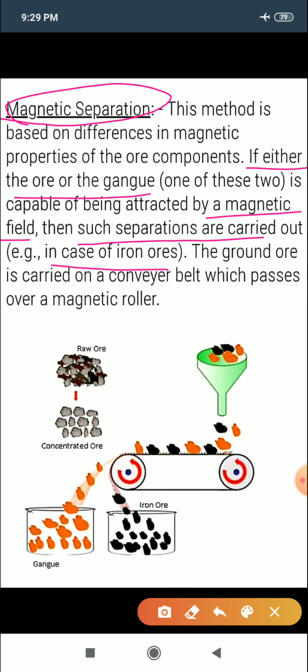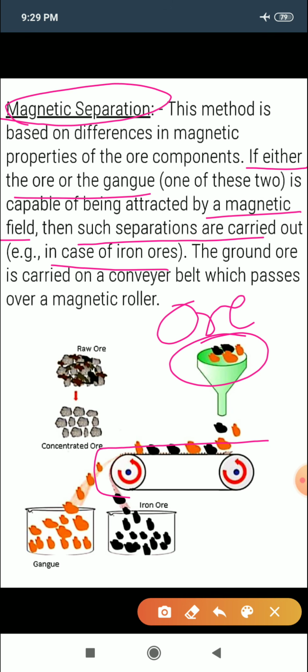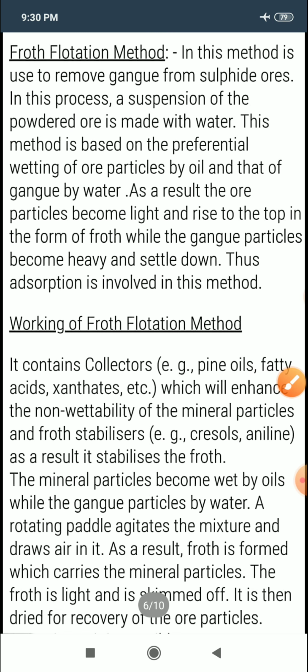In this setup, first we put the ore here, then a magnetic roller is there, and magnetic rollers are present in this. If the ore rotates in this way, the impurities settle in a different chamber and the ore is attracted towards the magnetic field.